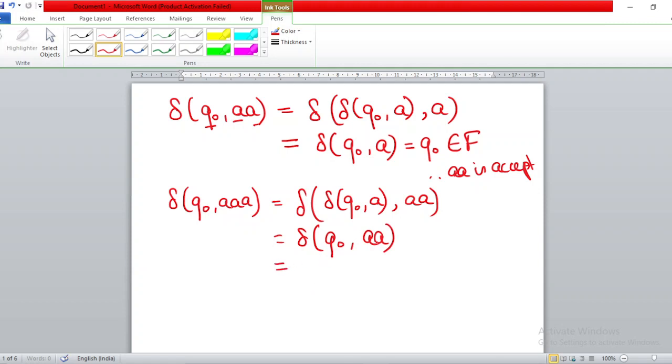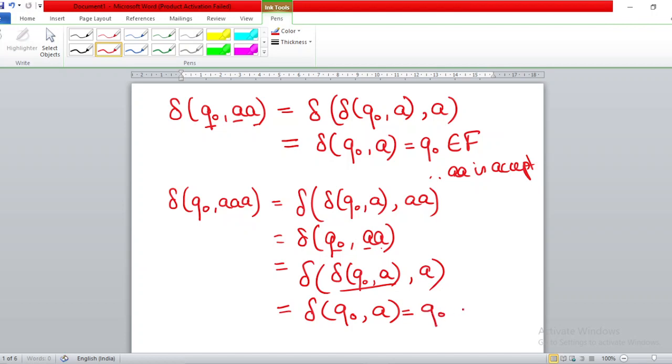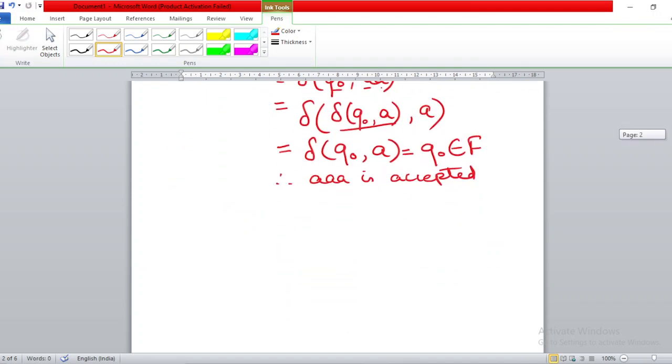Now on q0 you will give the first a, that is delta of q0, a. What is remaining? Small a. So I will again apply the delta function on it. When you give a on q0 you remain in state q0. You give a again, you remain in state q0, and this belongs to F. Therefore aaa is accepted.